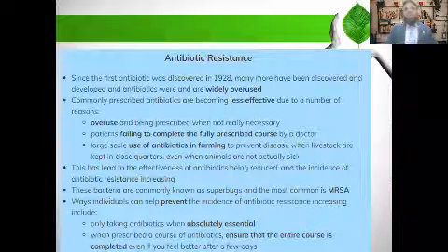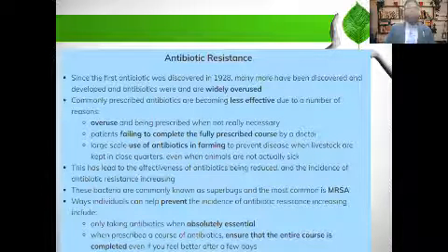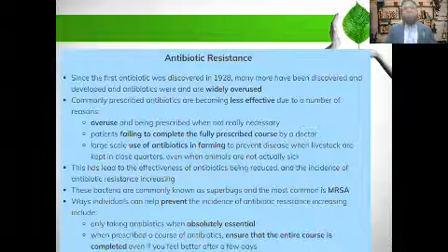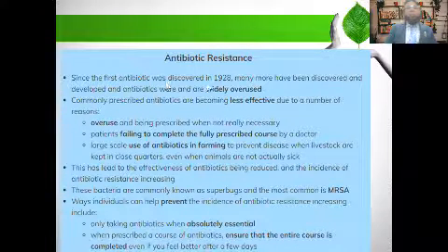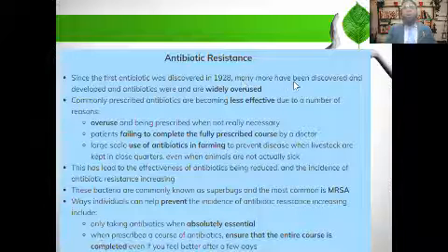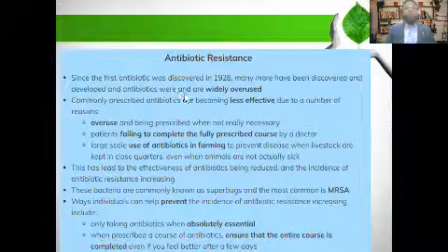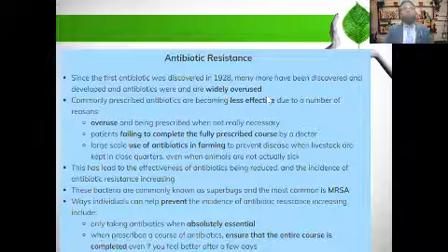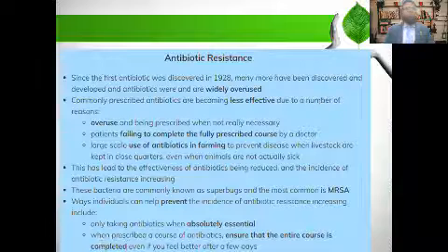Because the bacteria have some specific changes in the genetic structure, or a mutation takes place, due to which these bacteria resist the antibiotic. Since the first antibiotic was discovered in 1928, many more have been discovered and developed, and antibiotics were and are widely overused. Commonly prescribed antibiotics are becoming less effective due to a number of reasons.